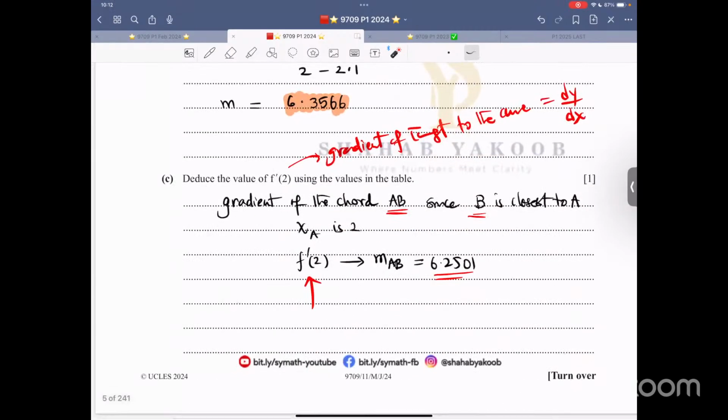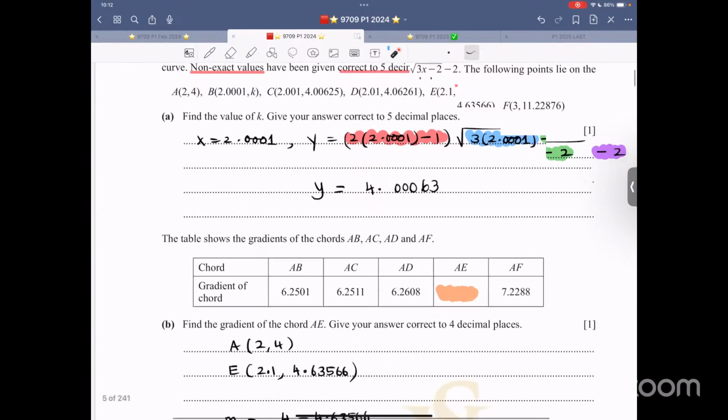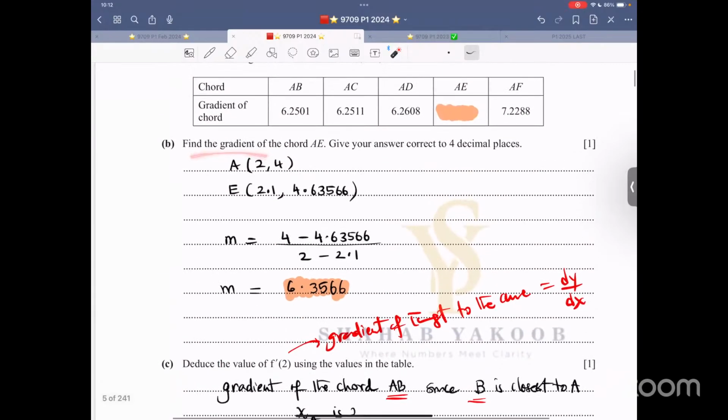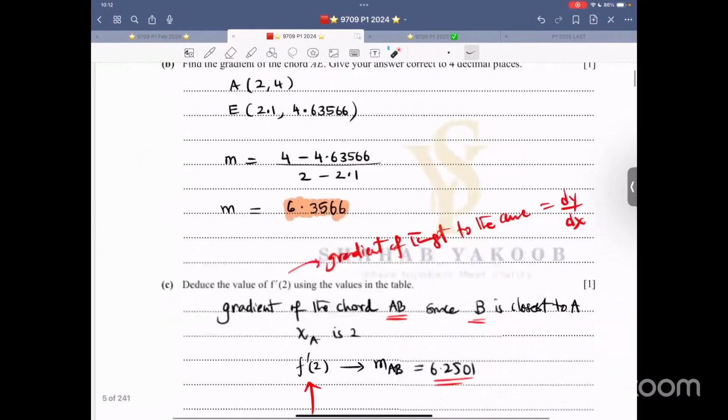Now it says, deduce the value of f prime of 2. So we cannot differentiate it because this is out of the syllabus. This is UV, a product of 2 functions. That is in P3, not in P1. So you have to find the gradient and deduce based upon this. f prime 2 using the values in the table. What have I written? Gradient of the chord AB, that is f prime 2. That is 6.2501. Why? Because out of all these, B is the closest to A, so the gradient is the best one. That is the concept of first principles.